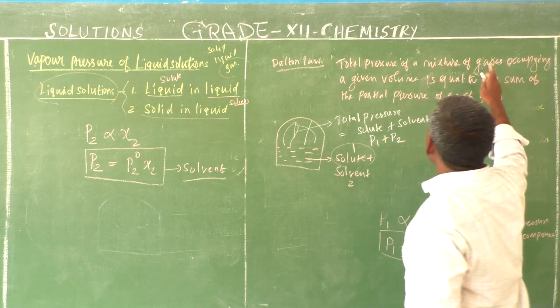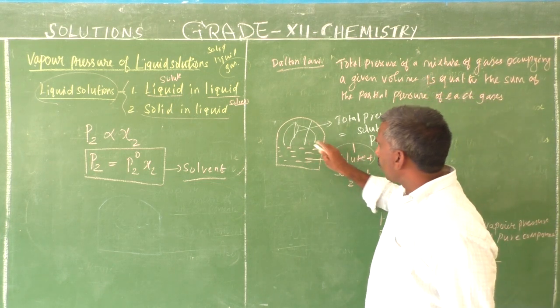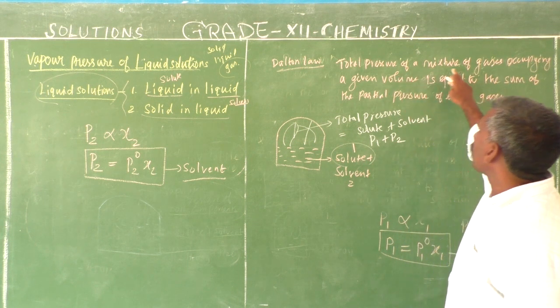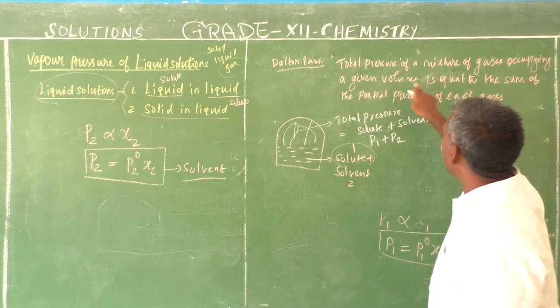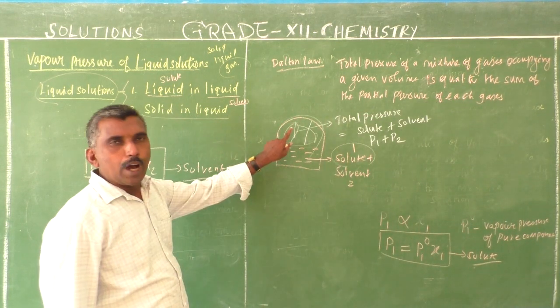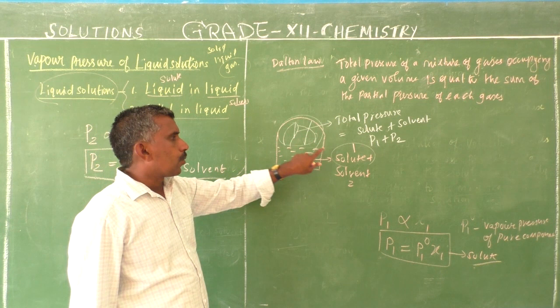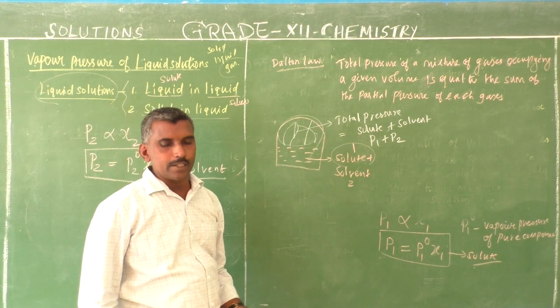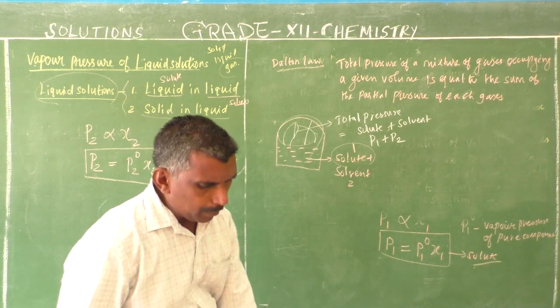Total pressure of a mixture of gases occupying a given volume is equal to the sum of the partial pressures. Here are two gases, one a solute and another a solvent. Each component has a partial pressure: solute partial pressure and solvent partial pressure.